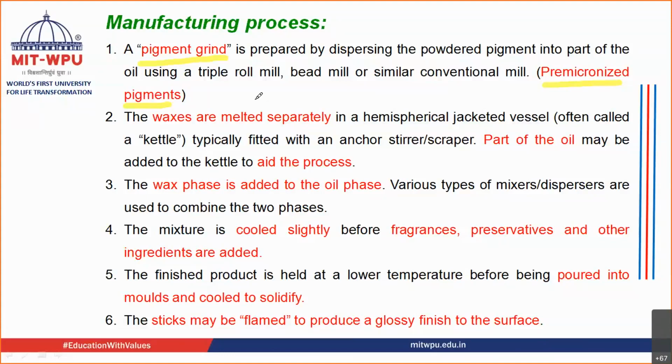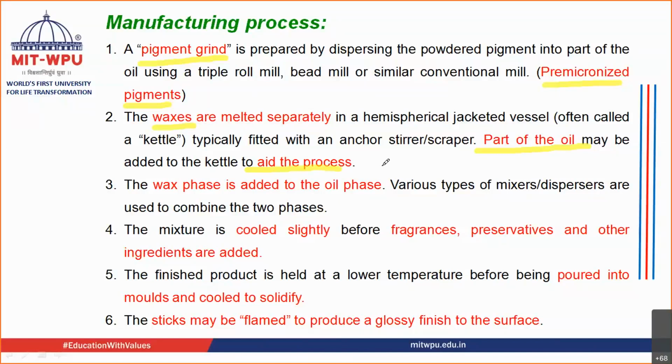Sometimes while heating the waxes, you can also add a little quantity of oil to them, so that the process of melting inside the kettle is hastened and helped.